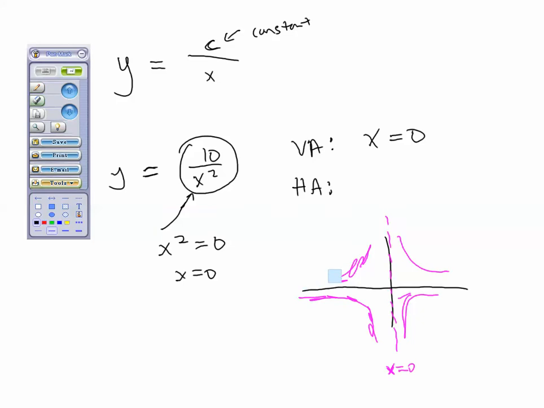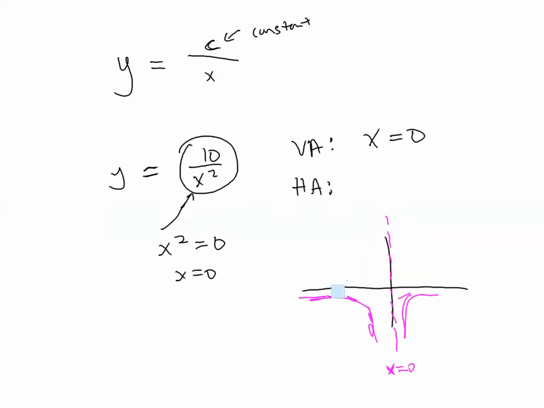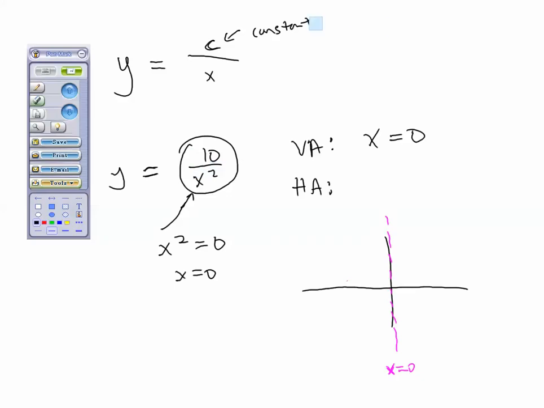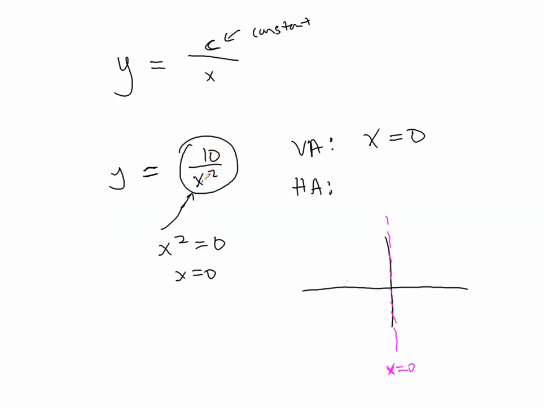Well, let's try to analyze this without graphing it, just initially to get a sense of what this should look like. So when x is positive, 10 divided by a positive number is going to be positive. If you square a positive number, you're going to get a positive. So in this quadrant, I'm going to put a check mark, the first quadrant, that's where I'm going to be able to see my graph. Down here, there's not going to be anything because there's no way I can divide 10 by a positive number and get a negative.